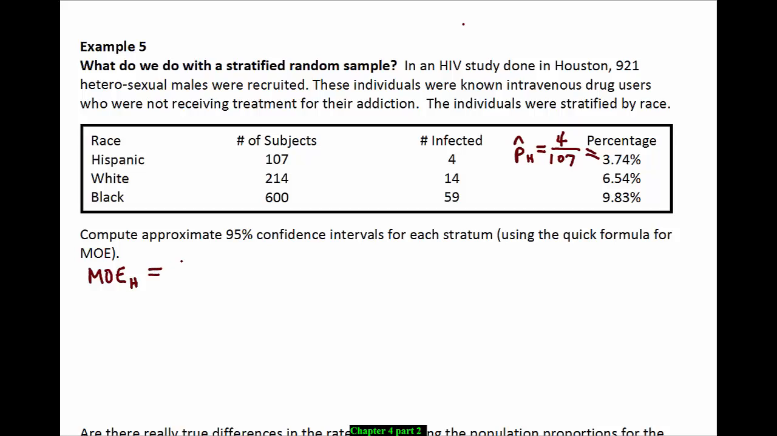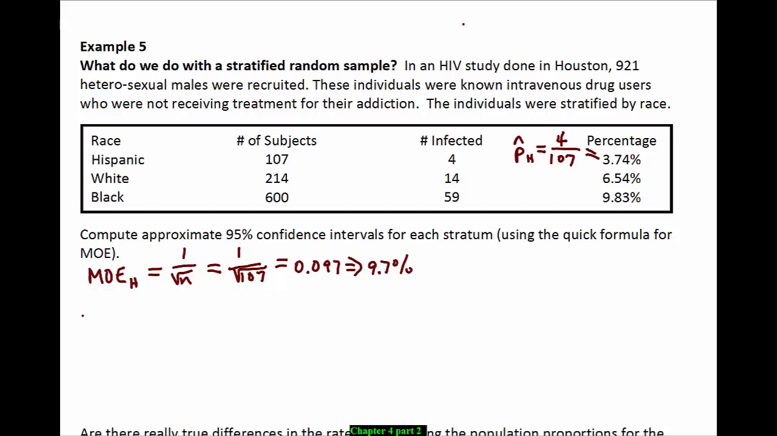Our margin of error is 1 over the square root of n. And what's the sample size in the Hispanic group? The number of subjects is 107. So this is 1 divided by the square root of 107. When you punch that into your calculator, that gives you 0.097, which is 9.7%.